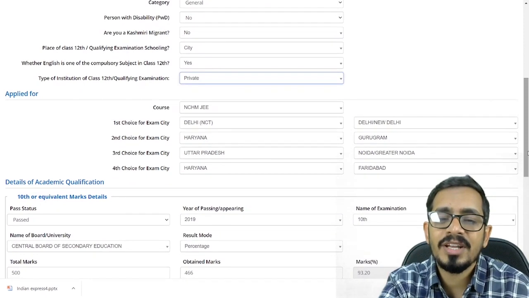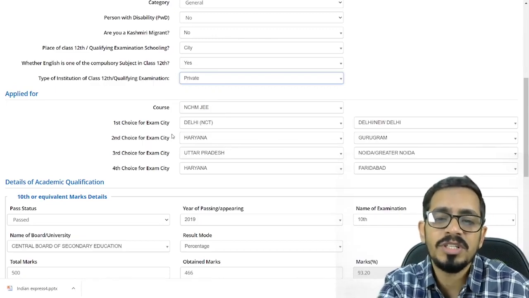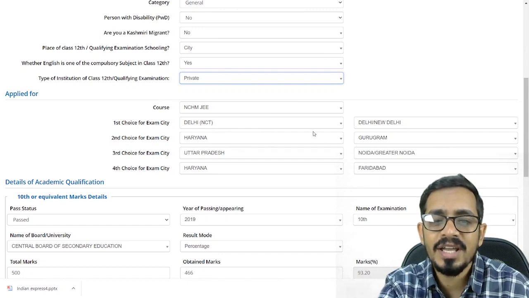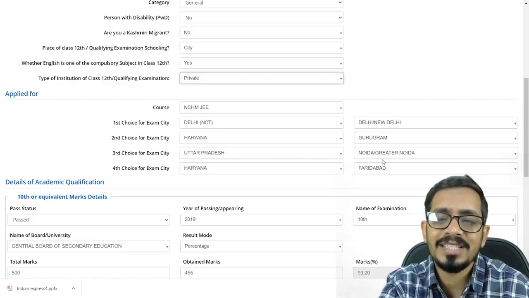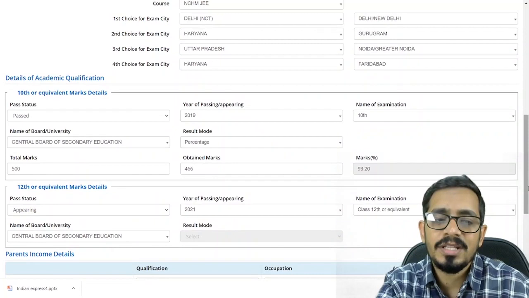Now here we have another choice of examination city. There are four options which we can choose. For Delhiites, as I'm a Delhiite, I have chosen these particular options. The first priority I have given is Delhi NCR. The second option I've kept Haryana Gurgaon. Third option, Uttar Pradesh, I've chosen the state, and city I've chosen Noida, and Haryana state and Faridabad is the place I chose. Nearby cities for the examination center.